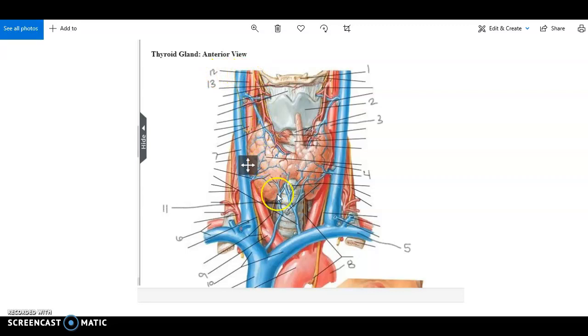So those are some important structures that we should keep in mind while we're looking at our cross-sectional images.